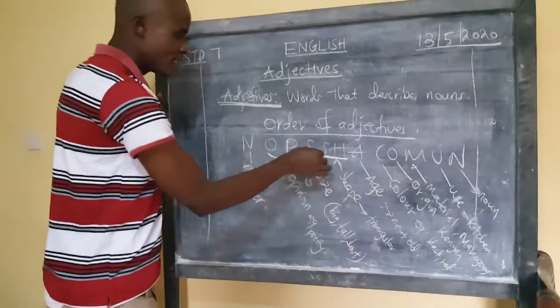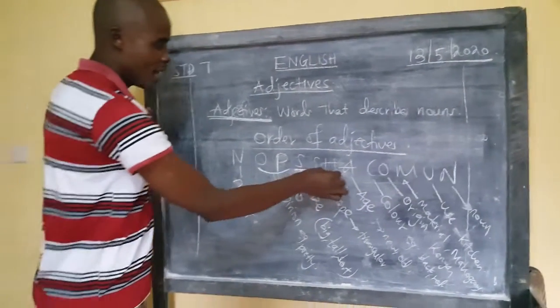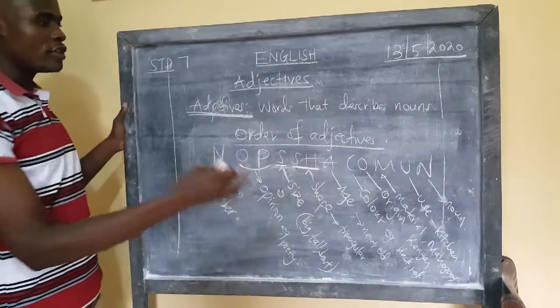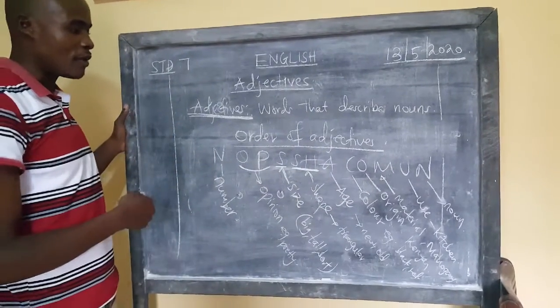Opinion, size, shape, age, color, origin, material, use. The first S becomes our size. S and H is the shape, and then the age, color, origin, material, use, and the noun comes last.